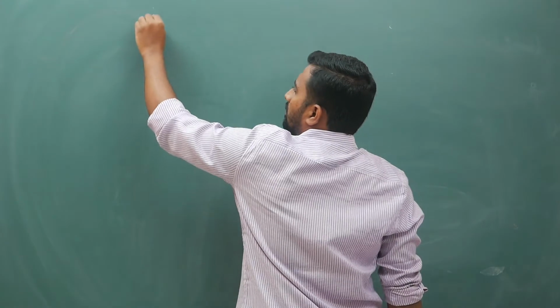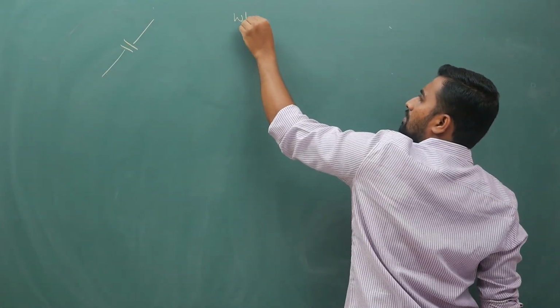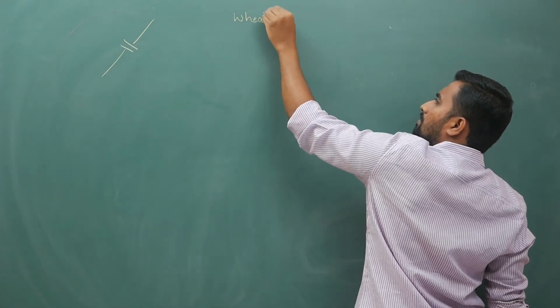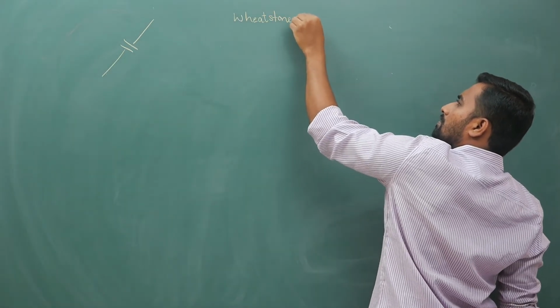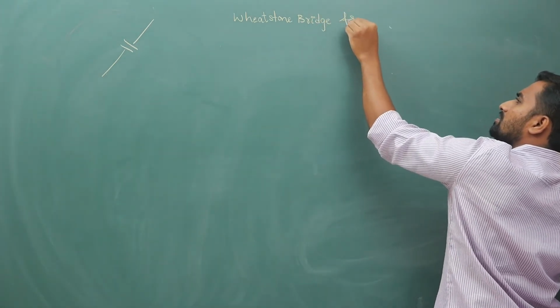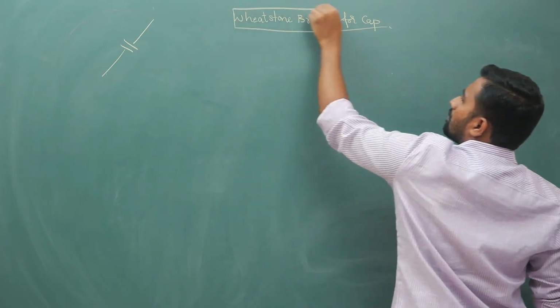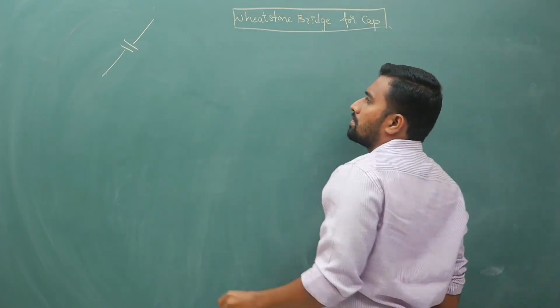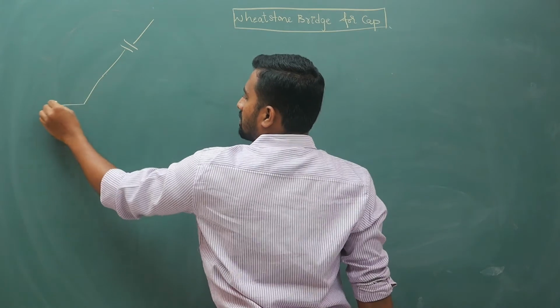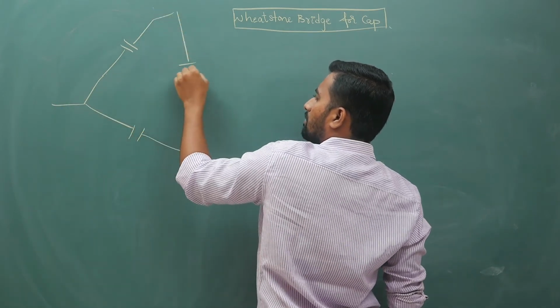Now if you have a circuit like this, you have a combination of capacitors.